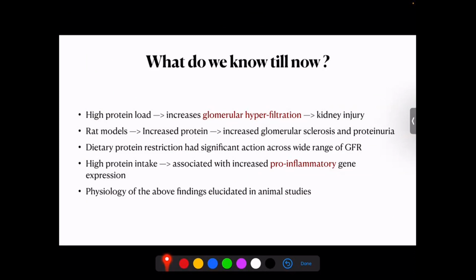They also found out that decreasing the protein resulted in a decrease in the glomerular filtration rate, and these benefits of decreasing the protein in the diet resulted in a decrease in the decline in GFR, and this benefit was seen throughout the wide range of GFR. And they also found out the high protein intake effect: if an animal had taken a higher protein intake, there was an upregulation of the pro-inflammatory genes, which probably could explain why the CKD is progressing in addition to the hyperfiltration theory. And the physiology of the above findings was all elucidated in animal studies.